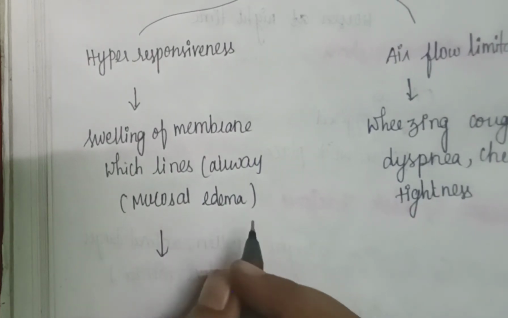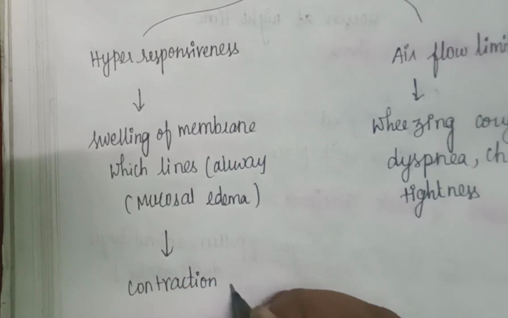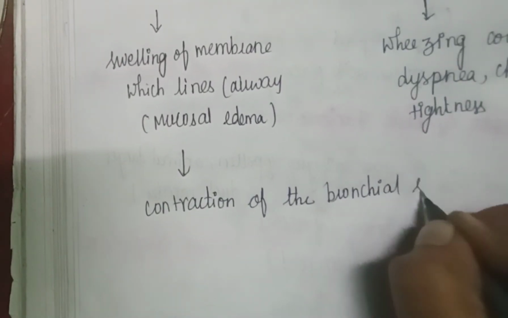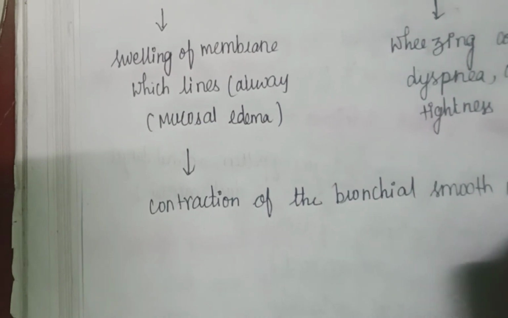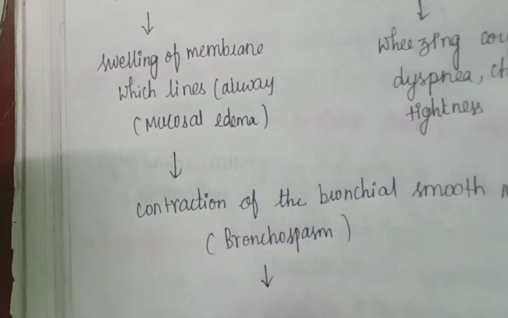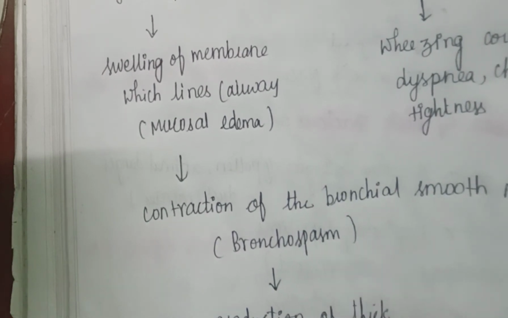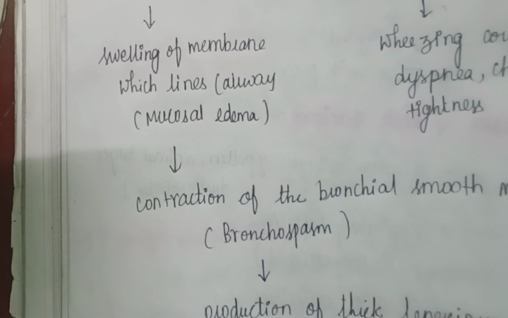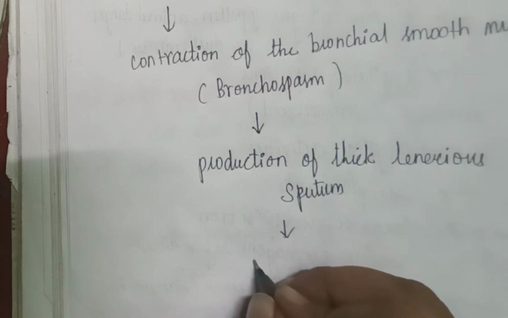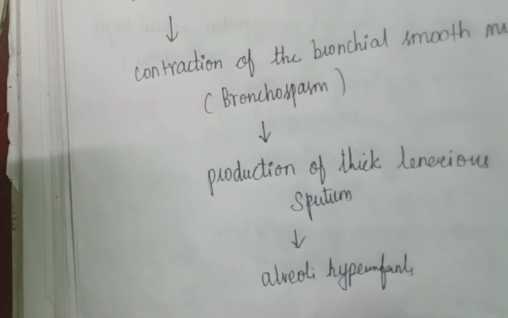Due to swelling of the membrane, it leads to contraction of the bronchial smooth muscles, which means bronchospasm. It also leads to production of thick, viscous sputum, and it leads to alveolar hyperinflation. So this is the pathophysiology of asthma.